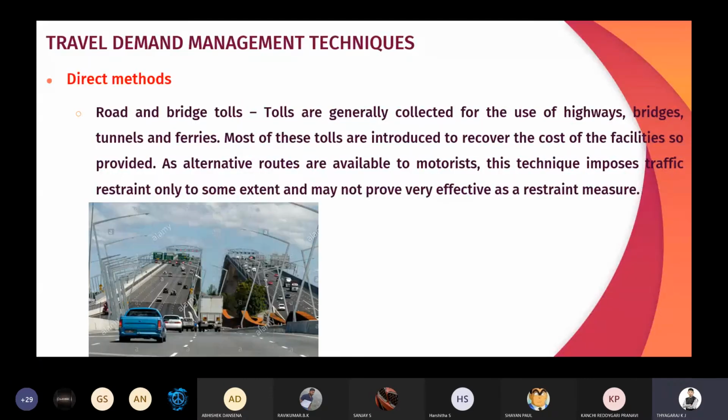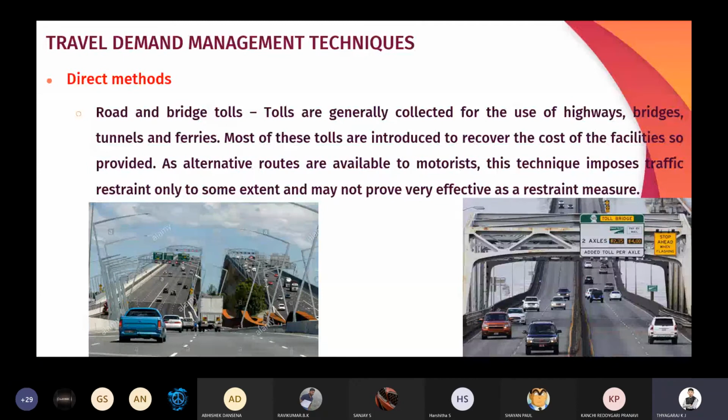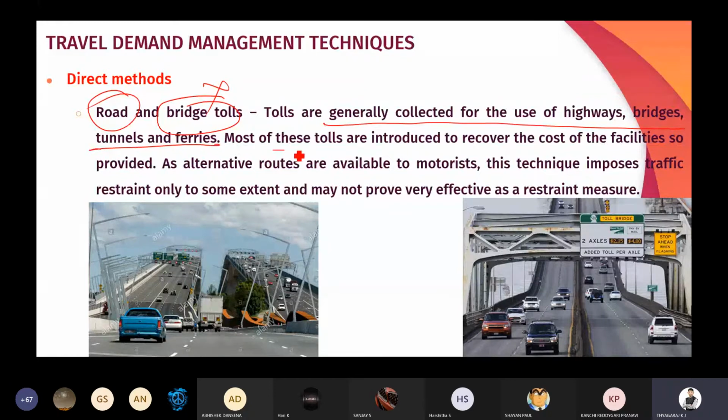Second one is road and bridge tolls. Okay, so in India, they are not imposing any tolls for bridges. The bridge tolls are not there in India, but road tolls are there. Tolls are generally collected for the use of highways, bridges, tunnels and ferries. Most of these tolls are introduced to recover the cost of facilities, whatever the cost they have invested.